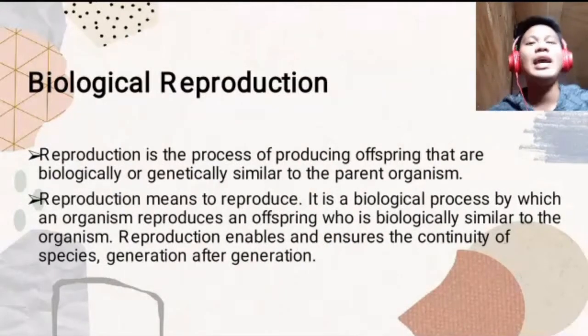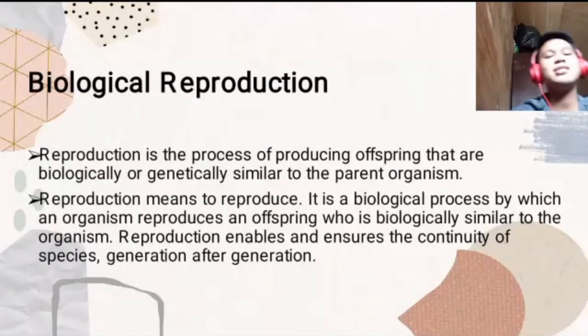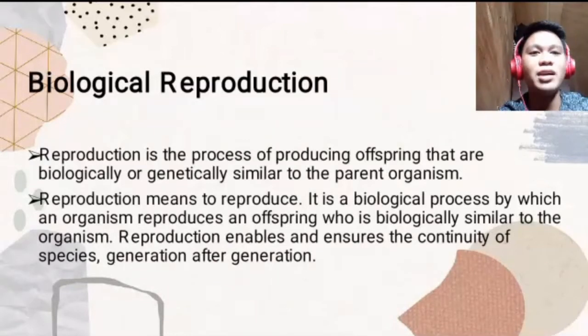Biological reproduction. Reproduction is the process of producing offspring that are biologically or genetically similar to the parent organism. So when we say reproduction, from the verb reproduce, it is the process wherein a certain offspring is produced, a similar organism based from the parent organism. So it means to reproduce. It is a biological process by which an organism reproduces an offspring who is biologically similar to the organism.